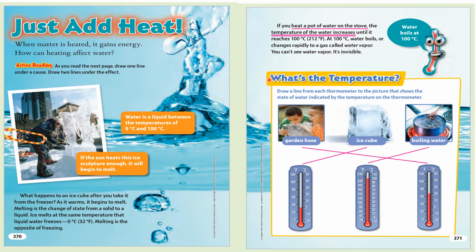What's the temperature? Draw a line from each thermometer to the picture that shows the state of water indicated by the temperature on the thermometer. Garden hose. Ice cube. Boiling water.